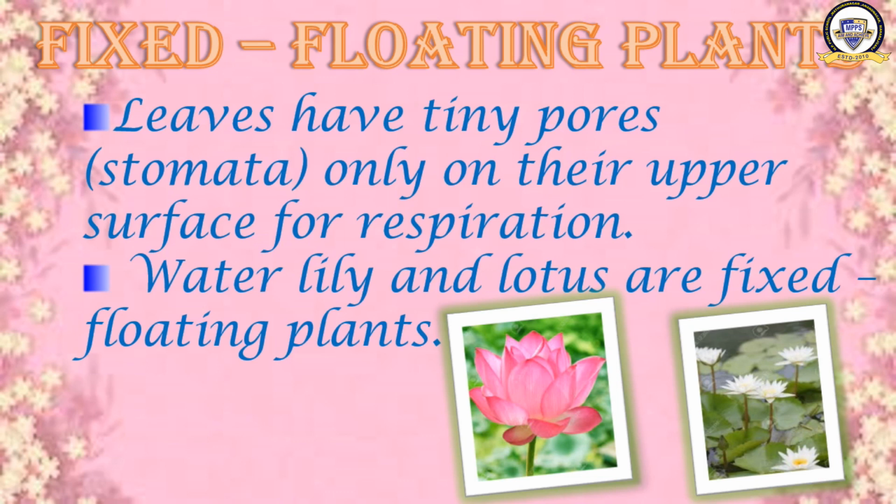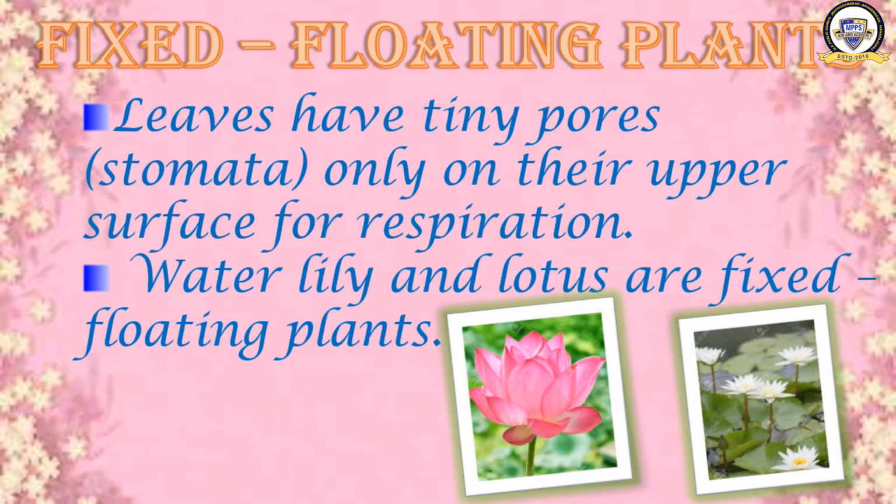We have learned about two types of water plants now. What are they? Free floating plants and fixed floating plants. I think there is no doubt remaining. Free floating means they are freely floating on the water because their roots are not fixed. Fixed floating plants means their roots are fixed in the soil but their leaves are floating on water. Okay, then you have to learn the examples and features also. So shall we move on to the third one?